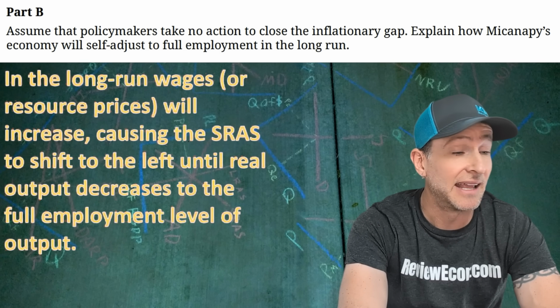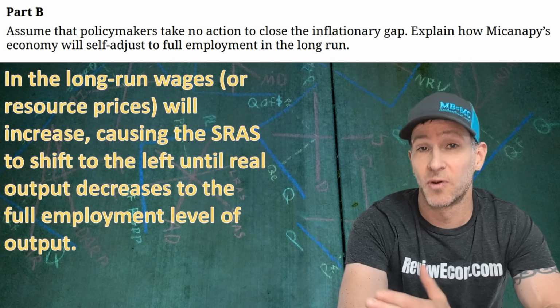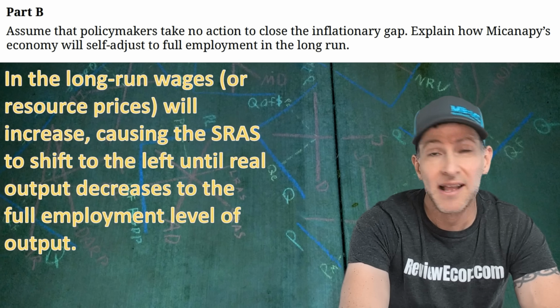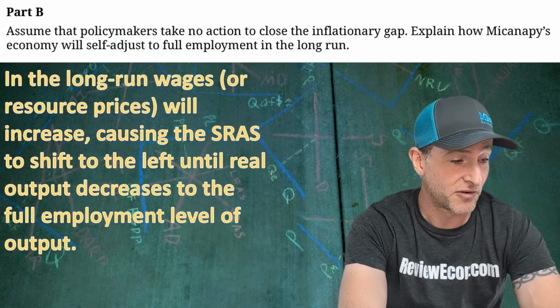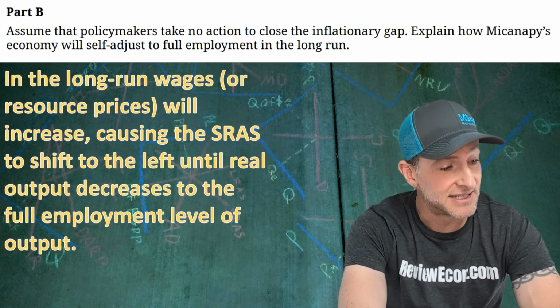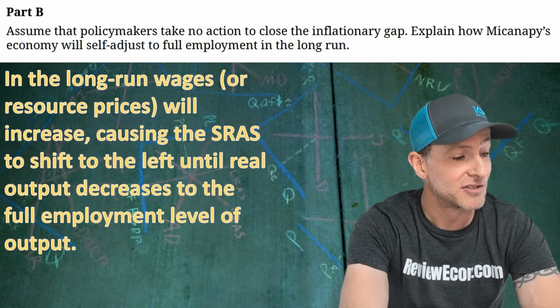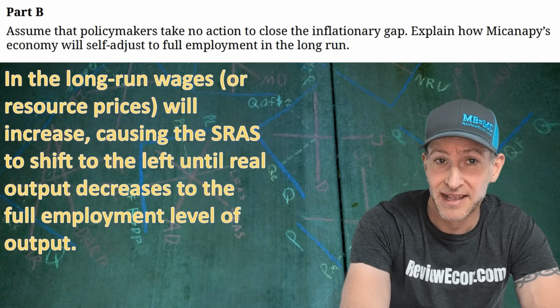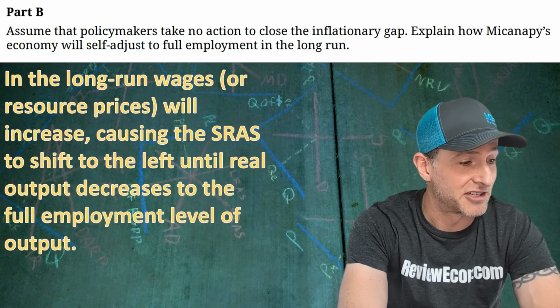Here's our answer. In the long run, wages, or you could say other resource prices as well, will increase, causing the short run aggregate supply curve to shift to the left until real output decreases to the full employment level of output. And if you have an answer something like that, I think you'll get your point.